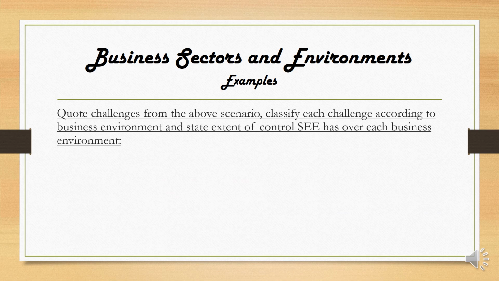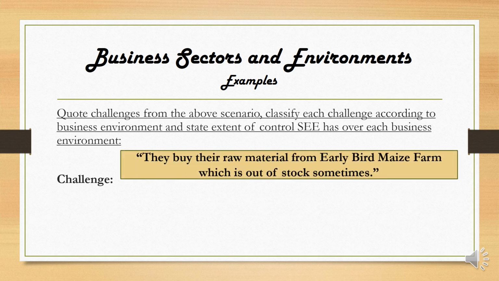The next question will say, quote challenges from the scenario, classify each challenge according to the business environment, and again state the extent of control that SEE has over each business environment. Their first challenge, quoting from the scenario, they buy their raw material from Early Bird Maize Farm, which is out of stock sometimes. There's your problem. When they want to buy the raw materials, sometimes it is out of stock. If they can't find raw materials, they can't produce and sell their product.